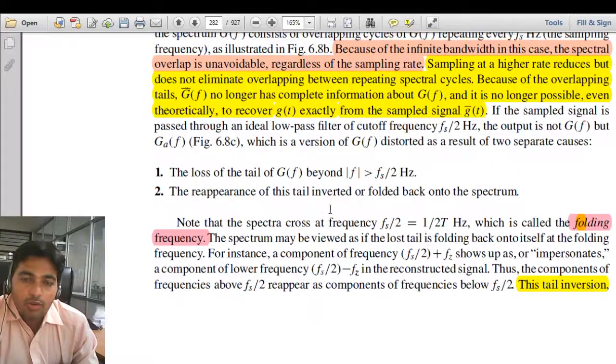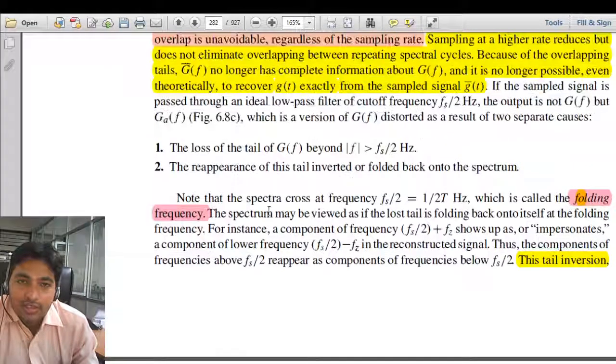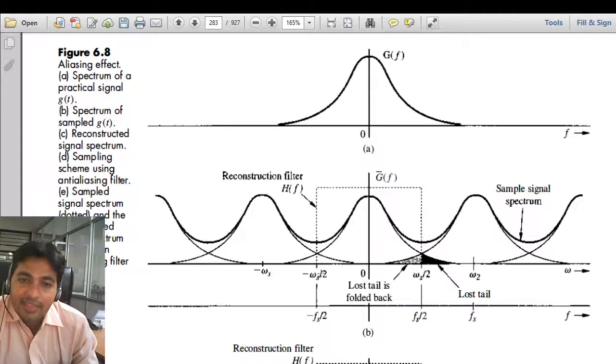One is the loss of information at the tail because of this mixing of the signal at the tail end. This is first, the loss of the tail of G(f) beyond Fs by 2. This is our Fs by 2, so beyond this we are not able to reconstruct the signal. So this frequency, Fs by 2, is called the folding frequency, where the fold of our spectrum will take place.